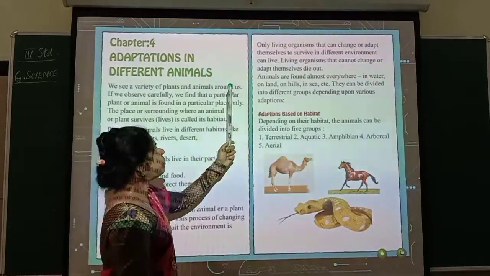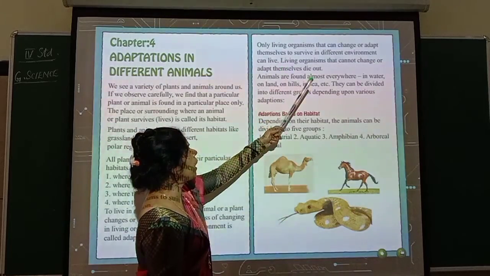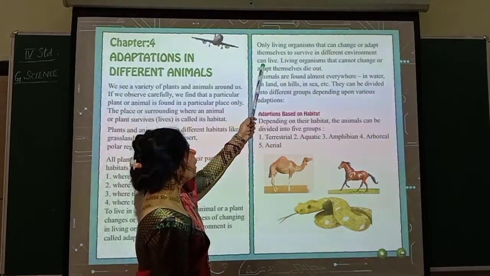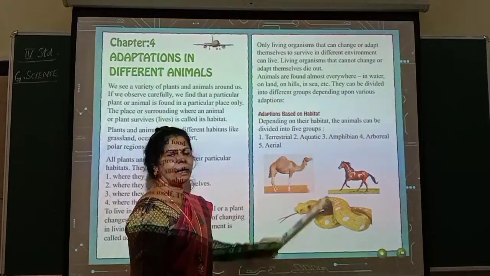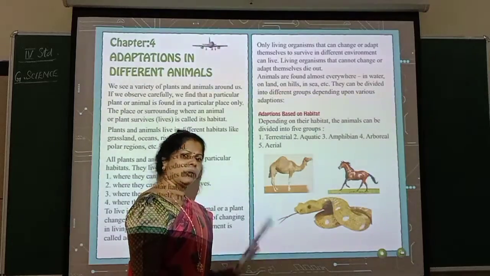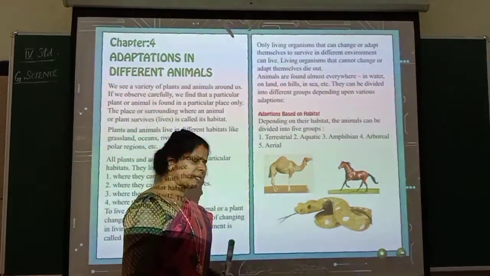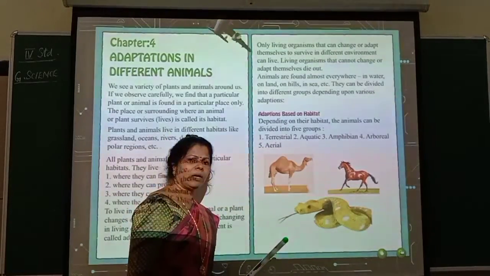Now see here. Only living organisms that can change or adapt themselves to survive in different environments can live. Only those who can adjust to any type of environment can survive. Otherwise, what happens? They will not survive, they will die.